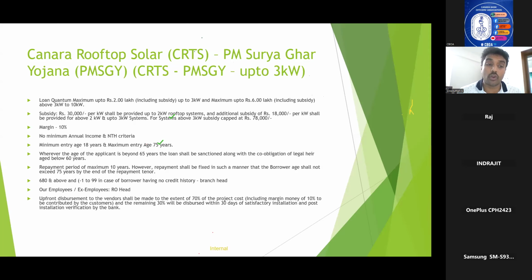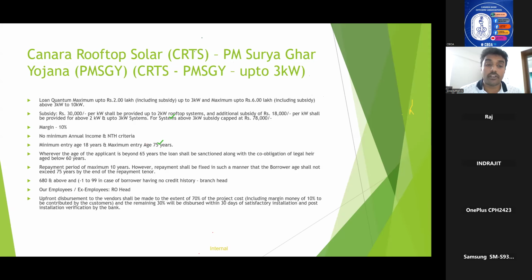And if the loan is to be given to our employees or ex-employees, the sanctioning authority is RO head. Because there was a change in this guideline. At the time when Canara Rooftop Solar was introduced, the sanctioning powers were given to the RO head. But it was slightly changed. If the CIBIL score was 680 and above, the sanctioning authority was changed to branch head. And if our employees or ex-employees come for this loan, the sanctioning authority is RO head.